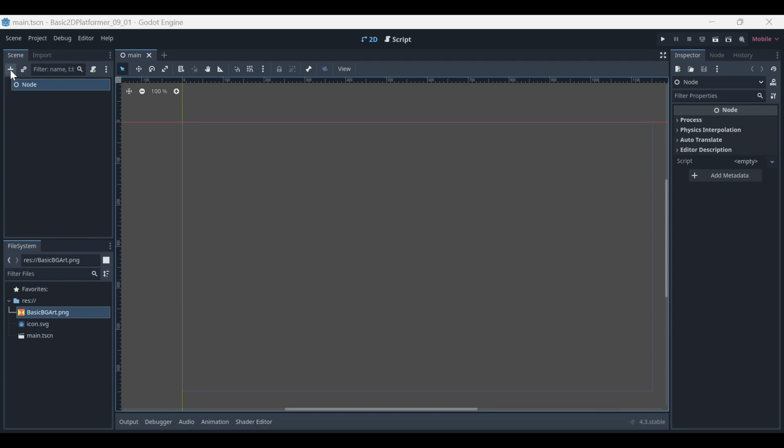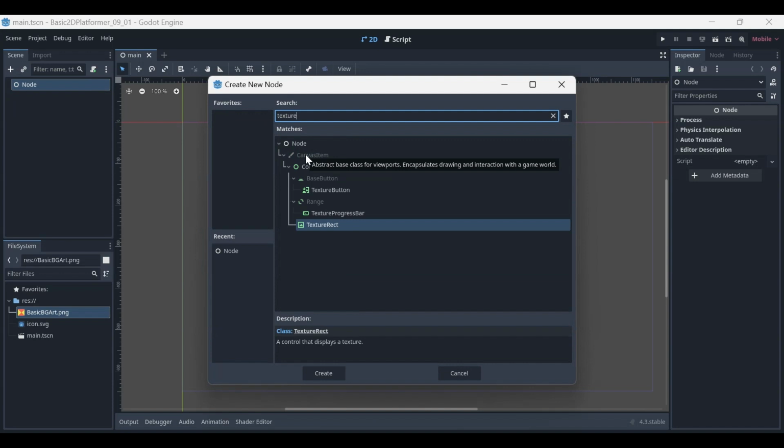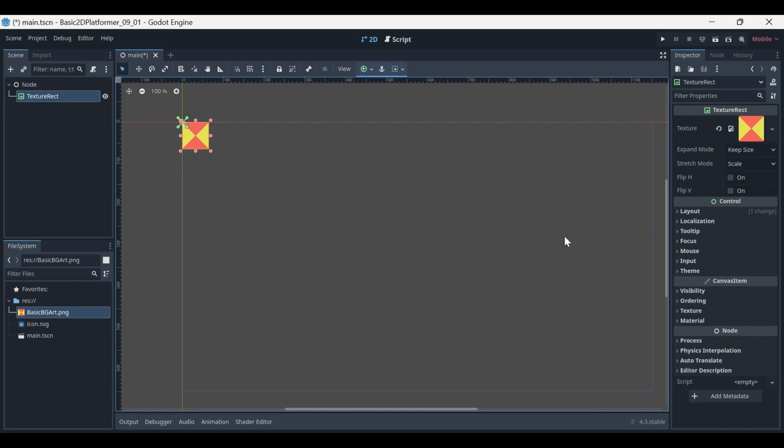Alright, so now I'm going to go to this little plus sign here, and I'm going to look for TextureRect. Okay, and we'll take it from there. So we created that 64 by 64 graphic, and we want to connect it. So we're going to take the image here, and under where it says texture, we drop it in. So now we have it there.